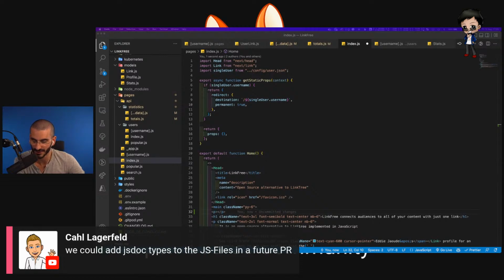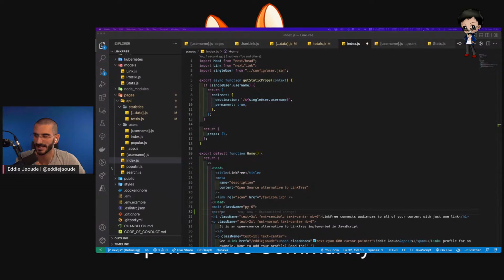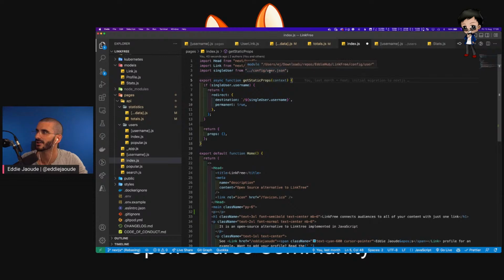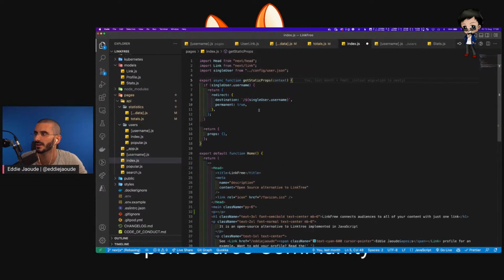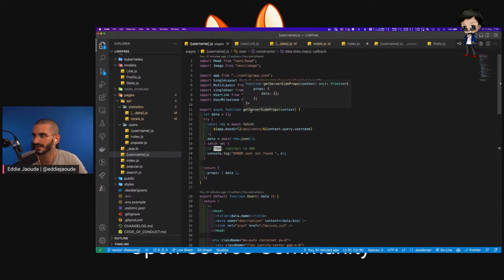We could add JS doc types. Yeah, that sounds good as well. Anything to make improvements, I think, is really good. So we could do it here in the get static props, right? How did I do it in the other files? Let me be consistent. It's for the username we use. I'll get server-side props. I have to look at the docs and remind myself the difference.